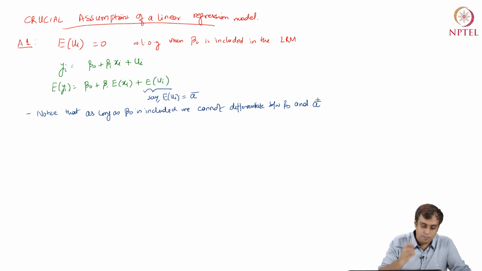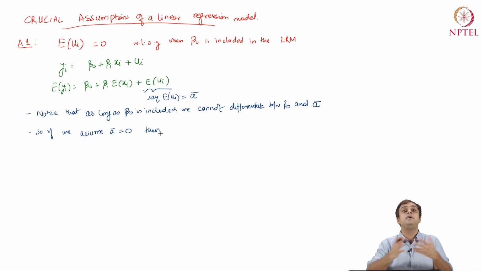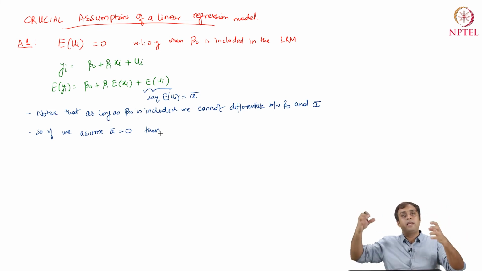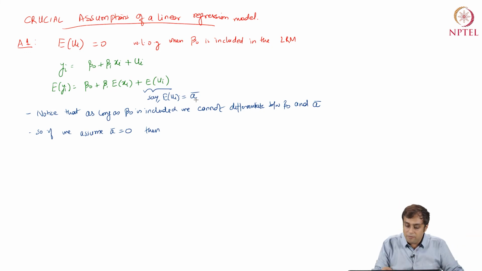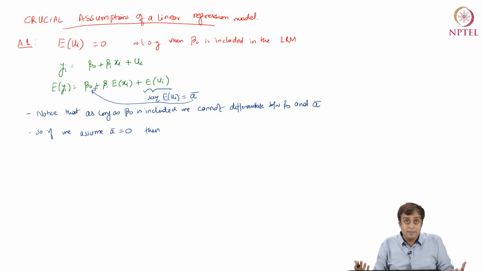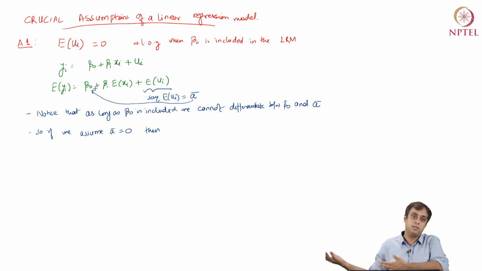So if we assume a bar equals 0, then any and all of the impact, if this assumption were not true, let's say we assumed a bar equals 0 but it was non-zero, all of that impact will be captured by beta 0, right? If indeed this was a non-zero number, you could simply think of beta 0 as beta 0 plus a bar, and then you can write expectation of ui equals 0.